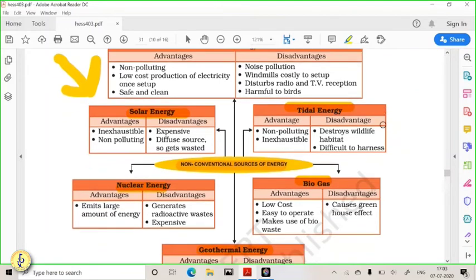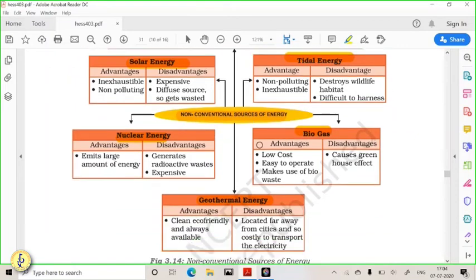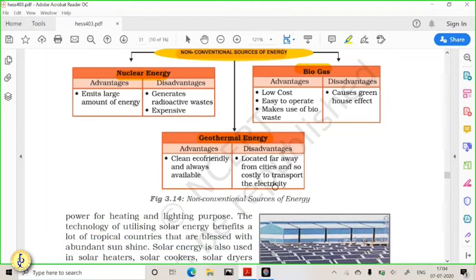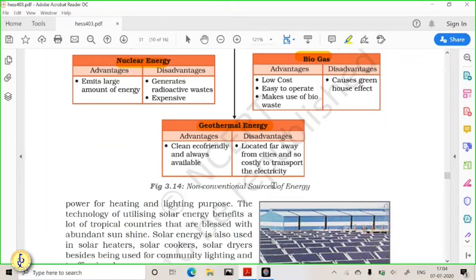Again, tidal energy, yes, tides are continuously coming and going. So tidal energies are there, but they are very difficult to harness because in the ocean, sometimes you have high tides, sometimes you have low tides, sometimes they will destroy the equipment. So many problems are there in harnessing the tidal energy. Okay. So these are the different types of energies. So you just go through these different advantages and disadvantages. Geothermal energy also, India has some places in Leh Ladakh and in Himachal Pradesh where geothermal energy is being produced.